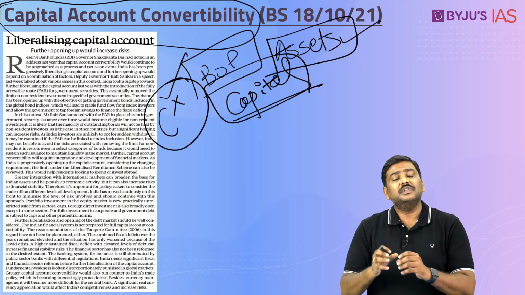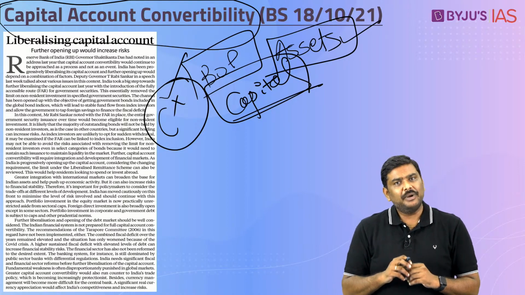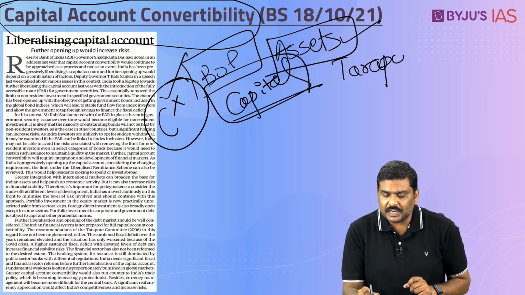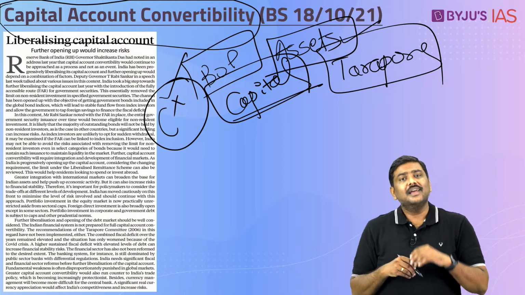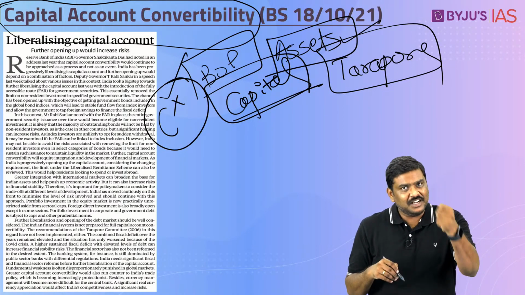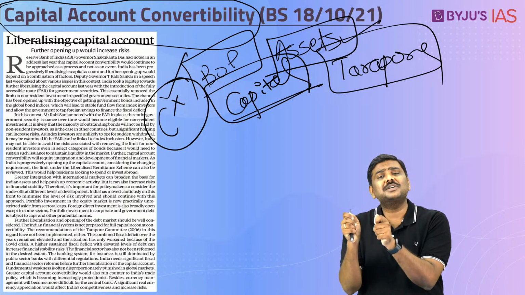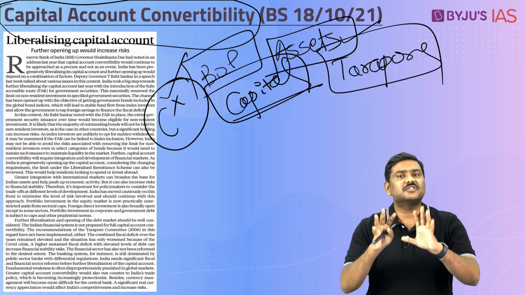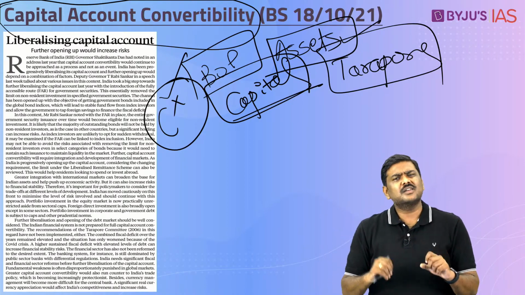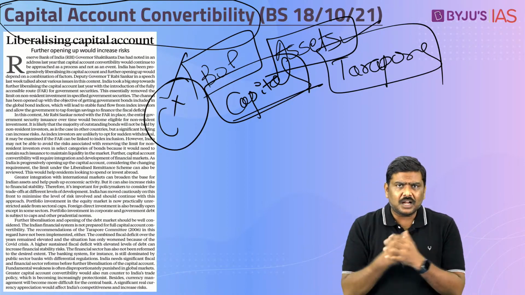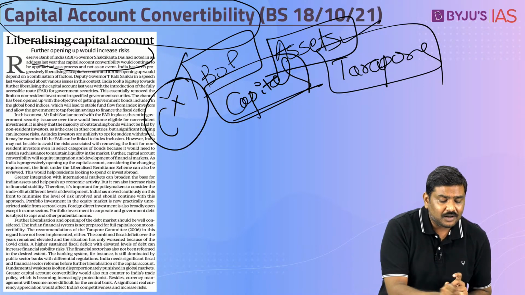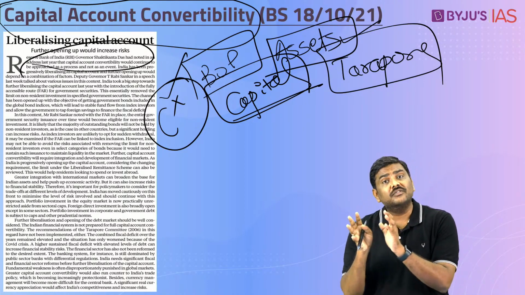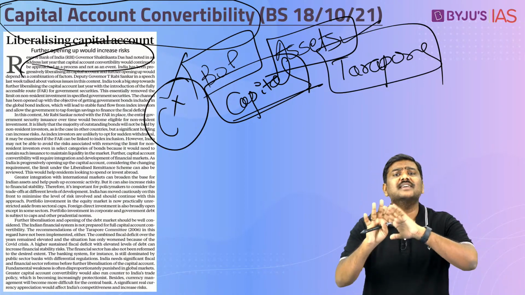Now, over a period of time, there are two committees which were set up by the government, both headed by the same person, the Tarapore Committee. Very important, remember the name, SS Tarapore Committee, and this particular committee gave certain prescriptions as to follow the concept of full capital account convertibility in case of India. Now, some of you will be thinking, sir, what is the advantage of having a full capital account convertibility? Because the RBI governor in recent discussions has stated that the idea of capital account convertibility will be followed as a process, not as an event.